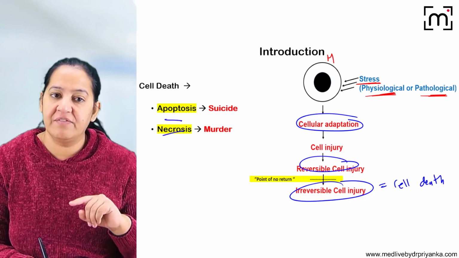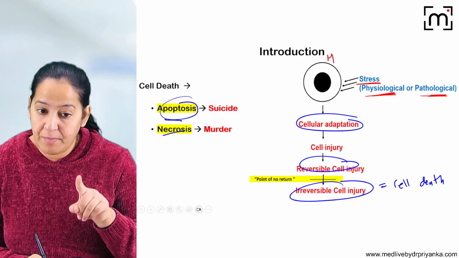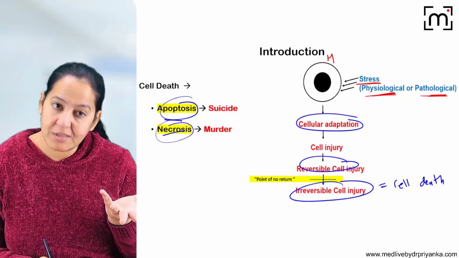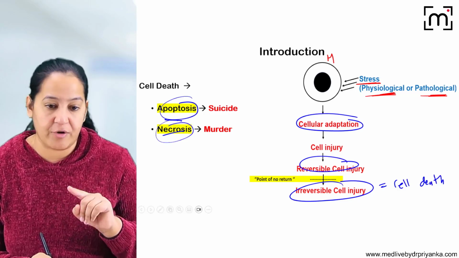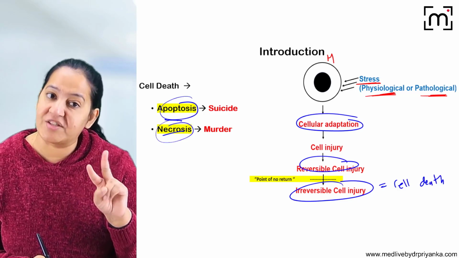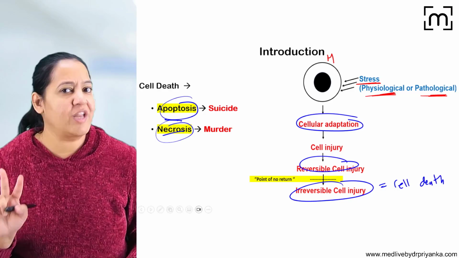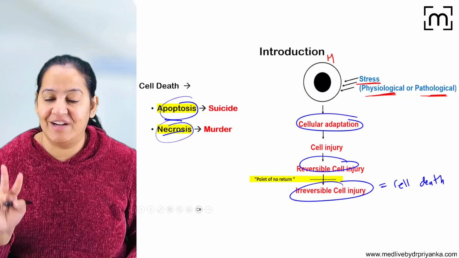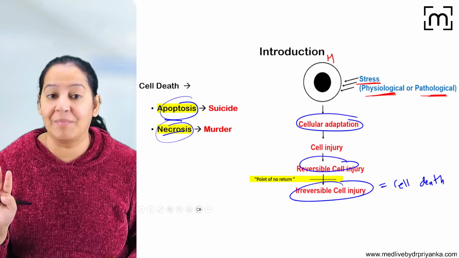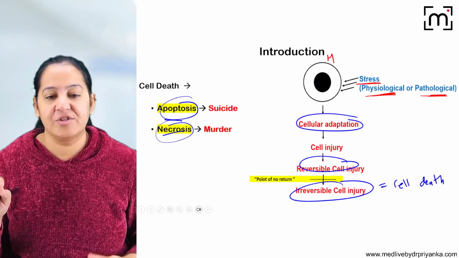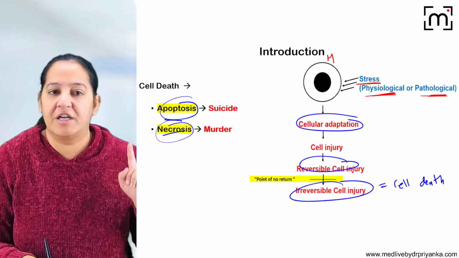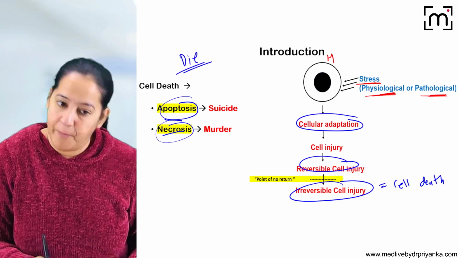Here in this session, we will see apoptosis. I request all my dear students to watch a lecture on necrosis also after this. I am having a lecture on necrosis also in the app. So please watch the two lectures together. So you will get a difference between the two types of cell death. The death of the cell can occur by one of two mechanisms, either by apoptosis or by necrosis. You may be thinking, what is the difference between them? Ultimately, the cell is dying. Yes, in both of them.